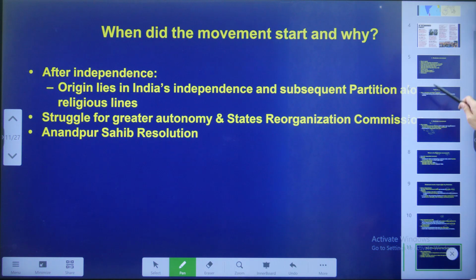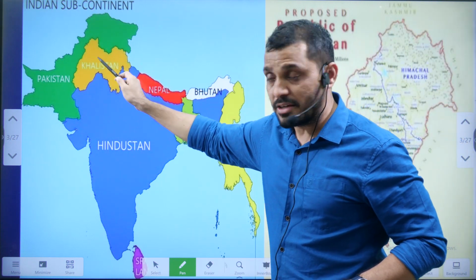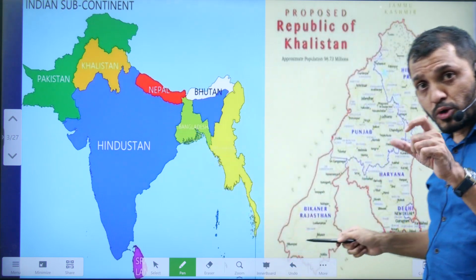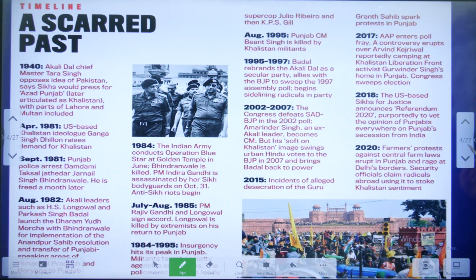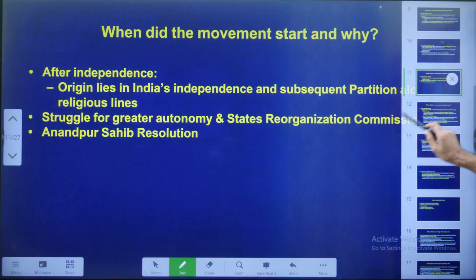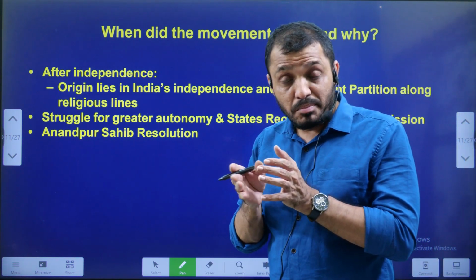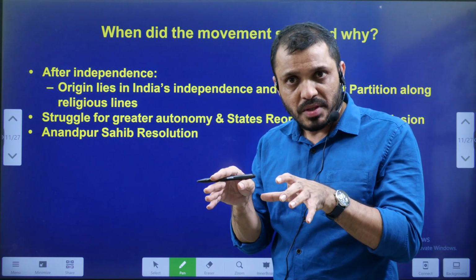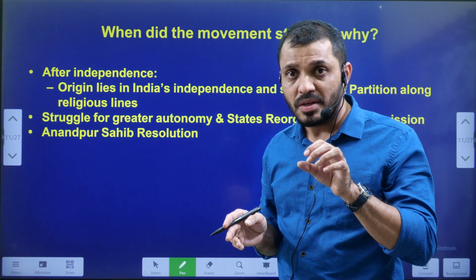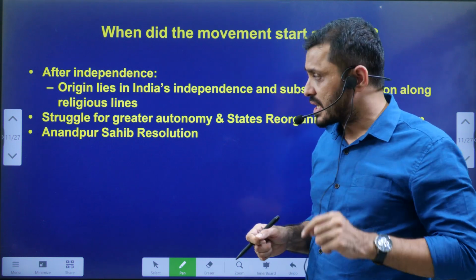If you look at the map here, so this is about Khalistan, the people demanding the places in India as well as the places in Pakistan, both in one area as a part of Khalistan. So first one is partition, students. The partition left the majority of the Sikh population in India, but compared with the Indian population, the Sikh people were left as a minority, less than 2% of the population. This caused insecurity among some of those people and they started demanding Khalistan.